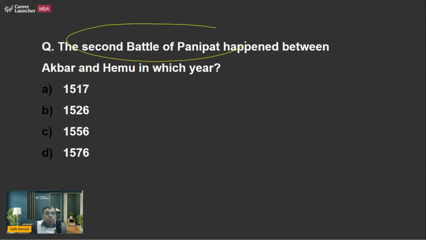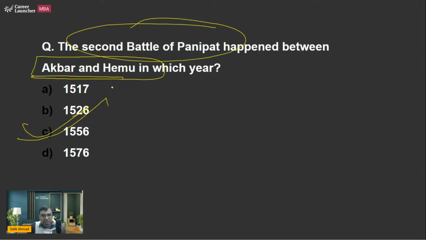The Second Battle of Panipat between Akbar and Hemu, in which year? So the right answer is option C, 1556. Again, Akbar won it, supported by Bairam Khan. So C is the right answer. These are basic knowledge that you should be knowing.